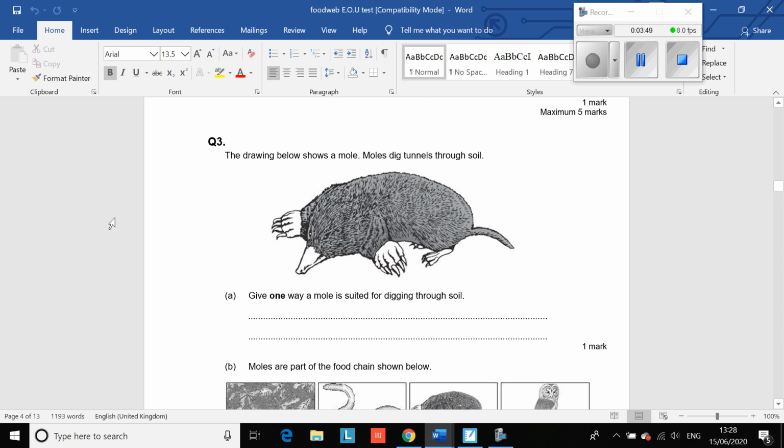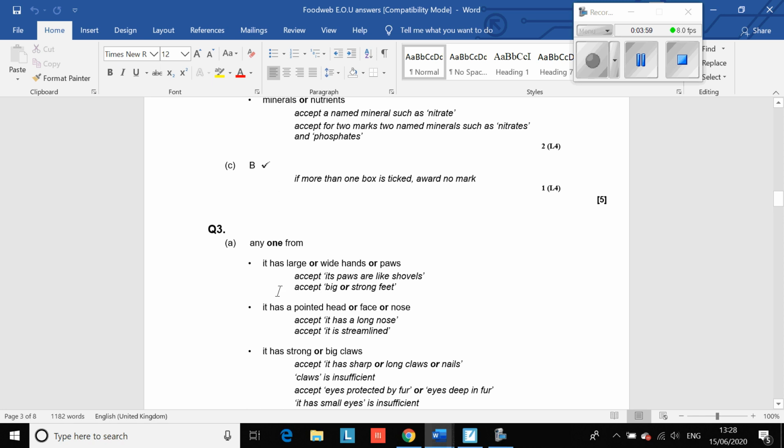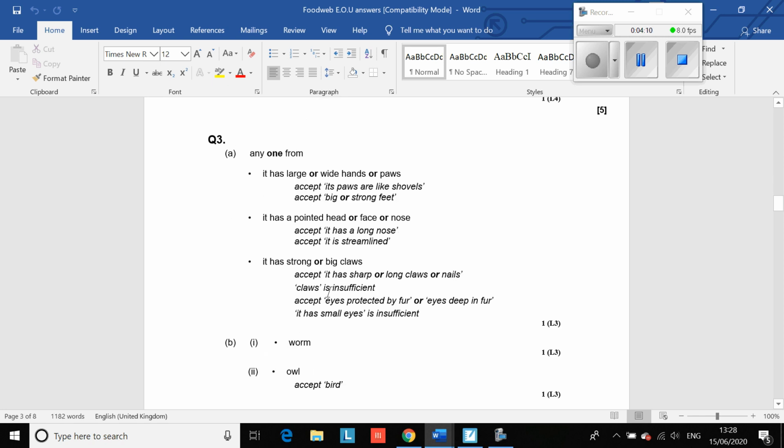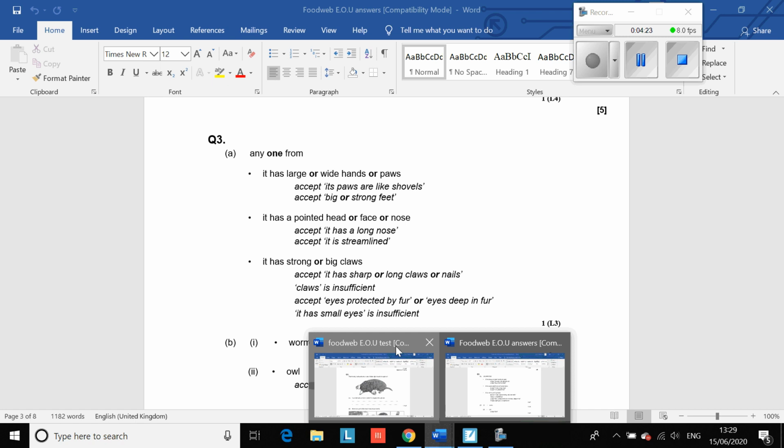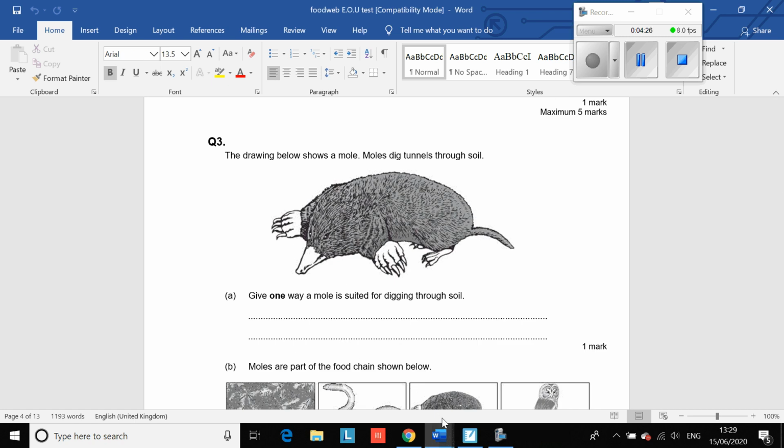Question 3. The drawing shows a mole. Moles dig tunnels through the soil. Give one way a mole is suited for digging through the soil. You can have a couple of answers here. It has large, wide hands or paws. Paws are like shovels, big strong feet. It has a pointed head or face or nose, so it's streamlined. It has strong, sharp, long claws or nails. Just saying it has claws isn't enough. Eyes are protected, or the eyes are deep within the fur.